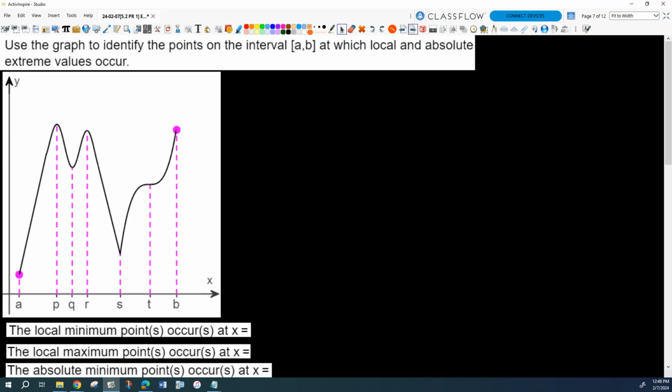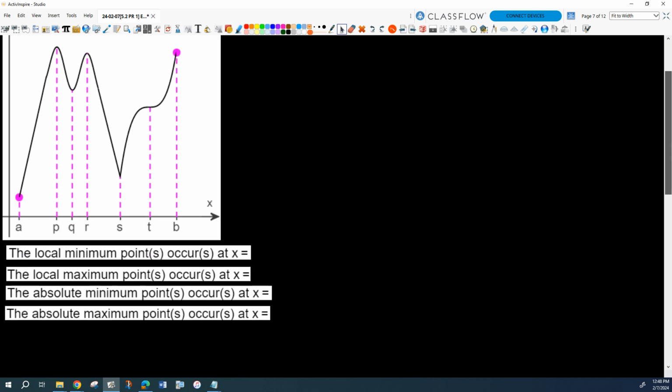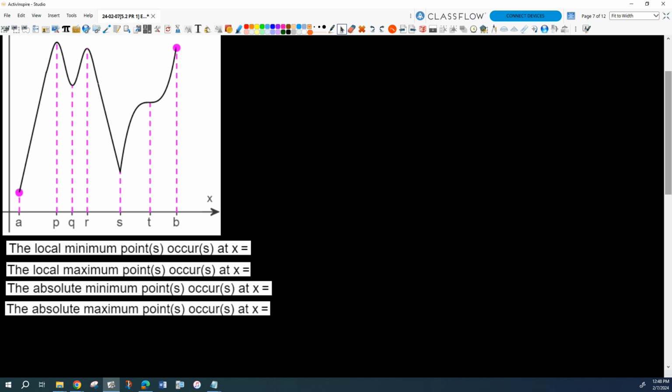Okay, how about identify all the points on the closed interval from A to B at which local and absolute extreme values occur. So let's just pick these one at a time. So where do the local minimum points occur, at what values? Q. Okay, so we get Q, everybody agree? Okay, Q, S. That's it, right? Local maximum points occur at P, R. Does B count, or is that the end, so it doesn't? Doesn't count. Okay. Yep.